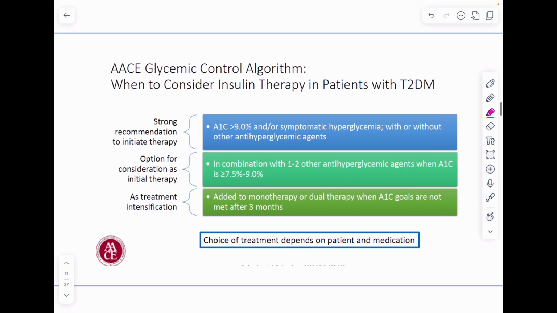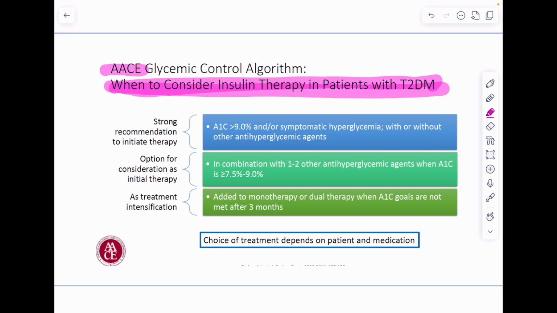There are many guidelines which will direct or guide us for use of insulin. Almost all the guidelines follow the basic principles. As per the AACE, the American Association of Clinical Endocrinologists, when to consider insulin therapy in patients with type 2 diabetes mellitus? The strong recommendation to initiate insulin is when HbA1c is more than 9% and the patient is symptomatic for hyperglycemia, with or without other antihyperglycemic agents, right?